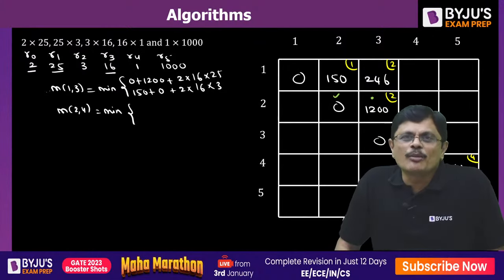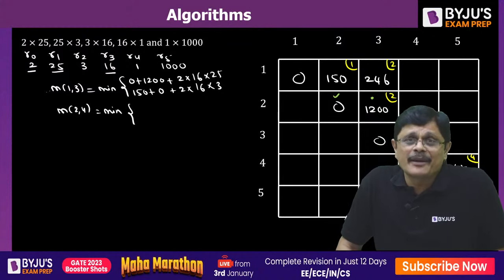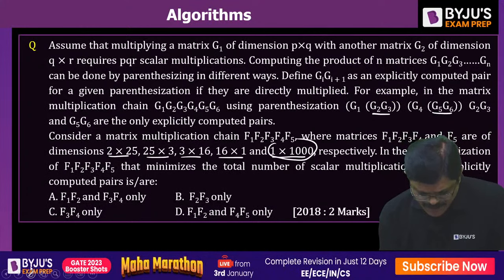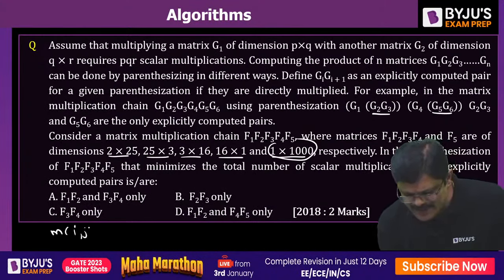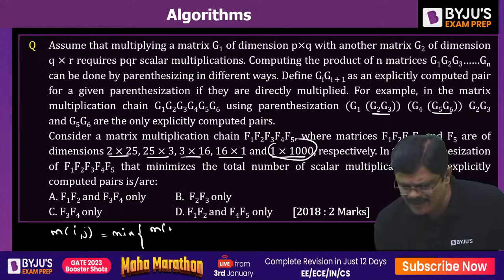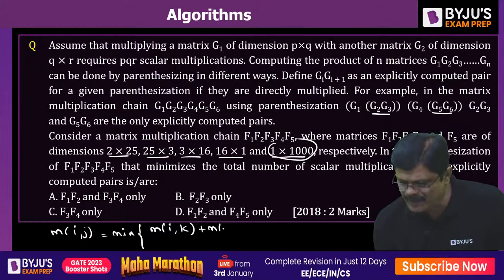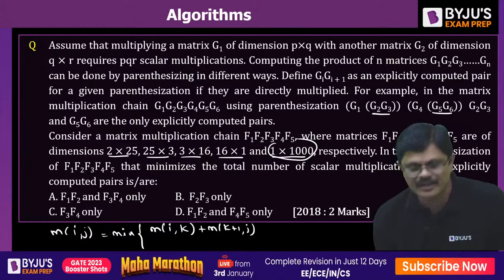See, that's what I am trying to say, sir. This formula which I create is the dynamic programming formulation. We have this particular dynamic programming formulation, sir. Mij is equal to minimum of Mik plus M(k+1)j.